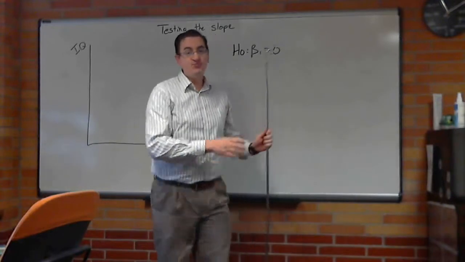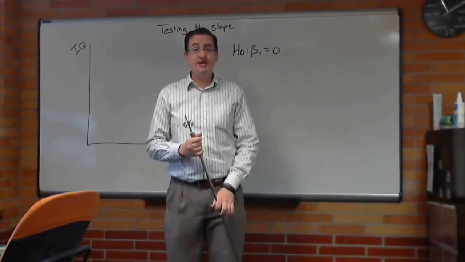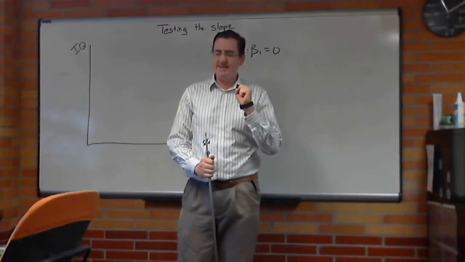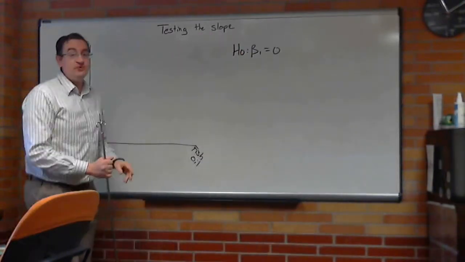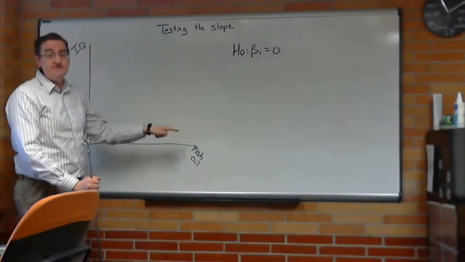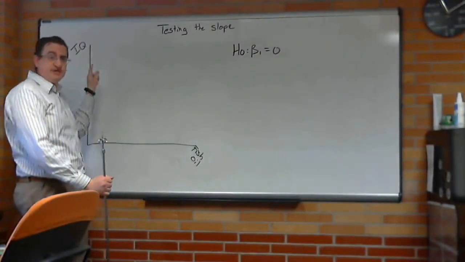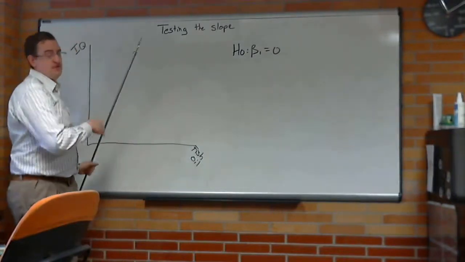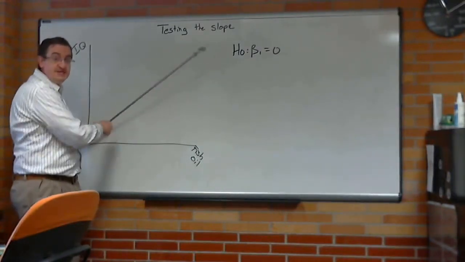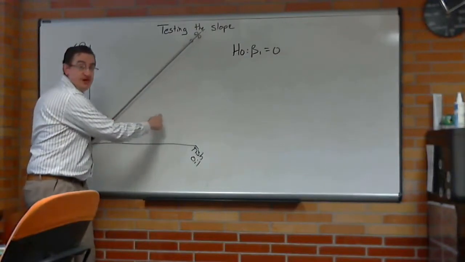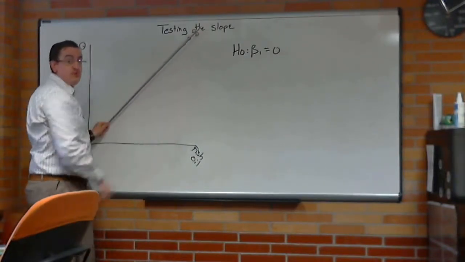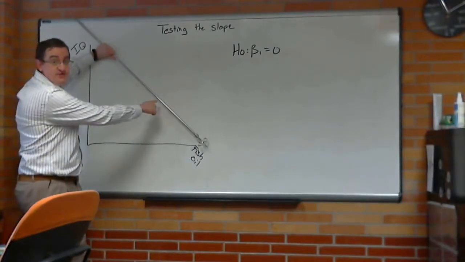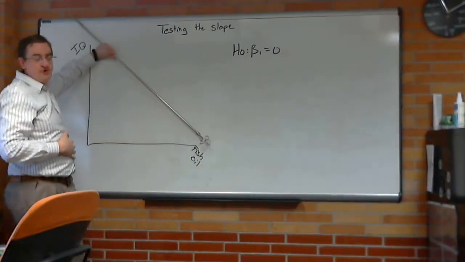We want to test whether the slope is 0, and I'll explain why, but I have hiccups today, so forgive me. Yeah, they're the painful kind. So we're going to measure whether eating fish oil or drinking it or whatever you do with it is going to affect your IQ, because I've read that that does. If the slope is like this, then as you have more fish oil, you raise your IQ. If the slope is like this, more fish oil lowers your IQ.